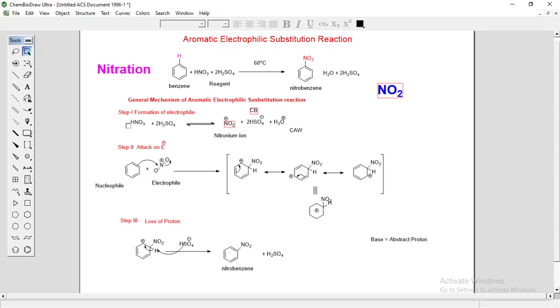Nitration can easily take place with fuming nitric acid at room temperature. However, fuming nitric acid is hazardous to use, and hence nitrating mixture is used.